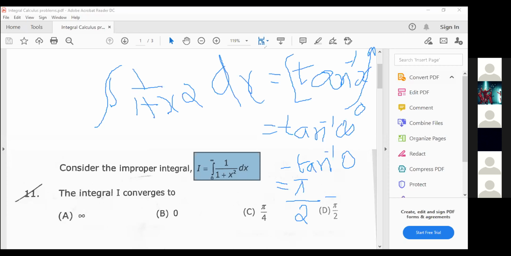And what is the value of tan inverse of 0? Tan 0 is 0, so tan inverse of 0 also will become 0. So now pi by 2 minus 0 will become pi by 2. That means D is the right option. So the integral I equals the integral from 0 to infinity of 1 by 1 plus x square dx converges to pi by 2. So D is the right option. Is it clear?